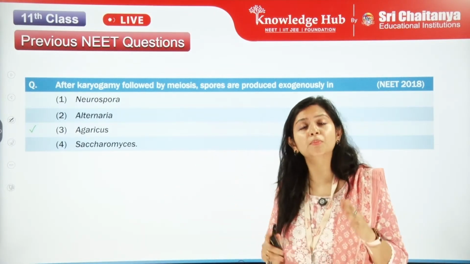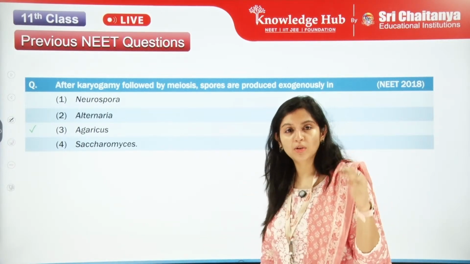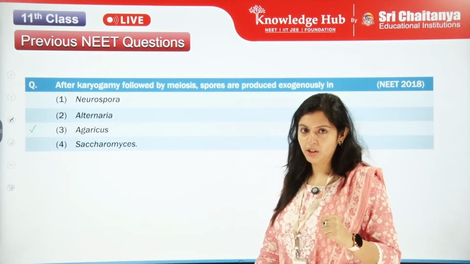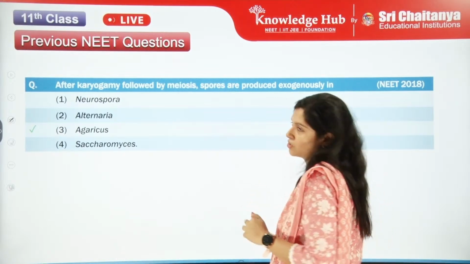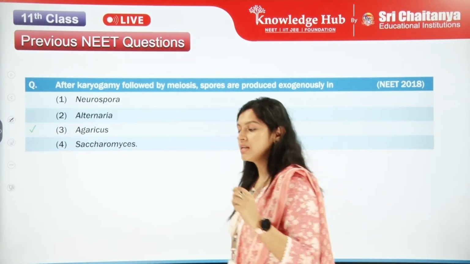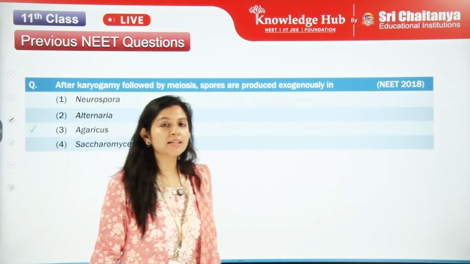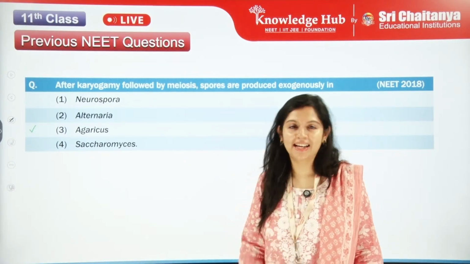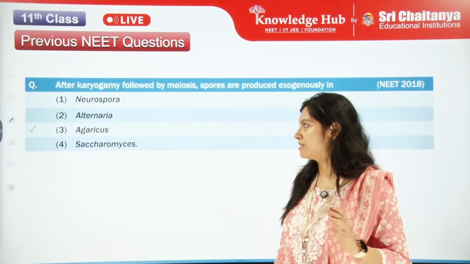After the prolonged karyogamy, it finally undergoes meiosis. After meiosis, the spores are produced, and the spores are produced exogenously, right? So the answer is Agaricus, which is the mushroom, belonging to Basidiomycetes.